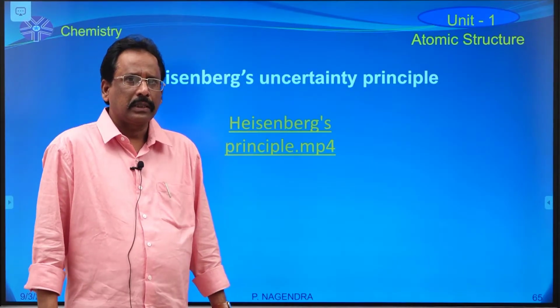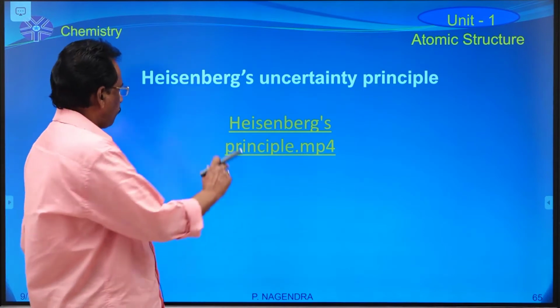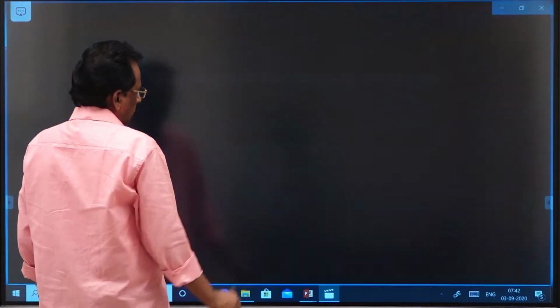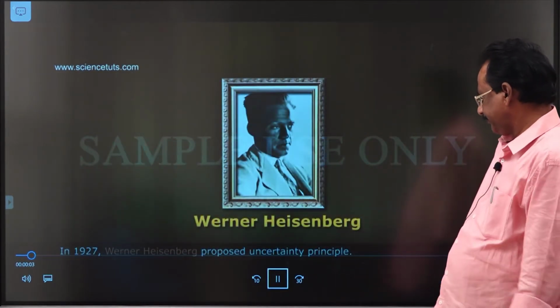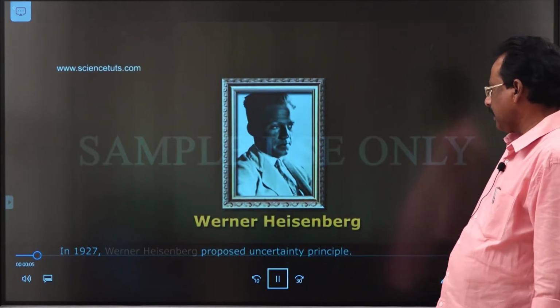Now see this video of Heisenberg's uncertainty principle. He is Heisenberg.